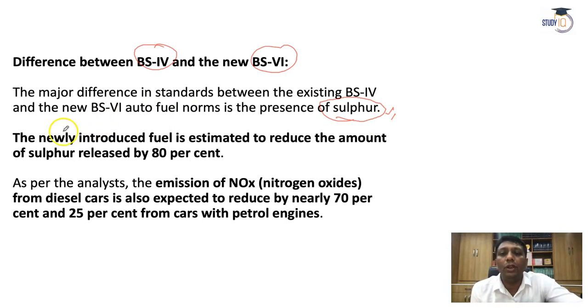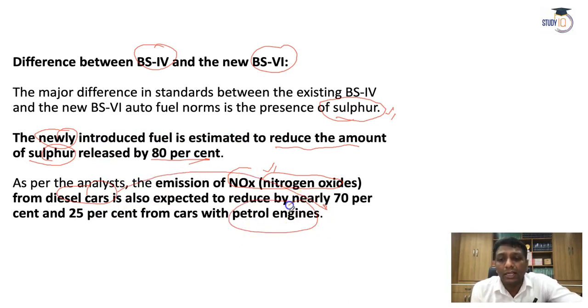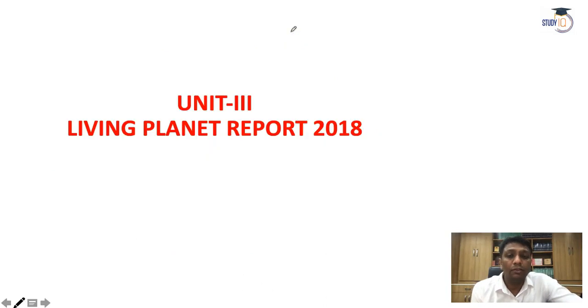Even the newly introduced fuel, as I told you, there are two things that come under BS4 to BS6: the fuel and the engine performance. The newly introduced fuel is estimated to reduce the amount of sulfur released by 80%. So 80% sulfur content reduced, it's a great initiative. And another one, guys, is the nitrogen oxide emission from the BS4 engine. When the BS6 type of engine is introduced, nitrogen oxide emission is reduced 70% for diesel cars, and for petrol engines it is reduced 25%. So overall, this much benefit when people introduce BS6.